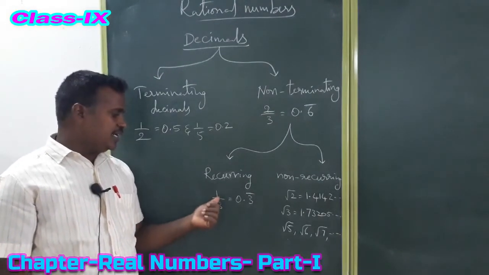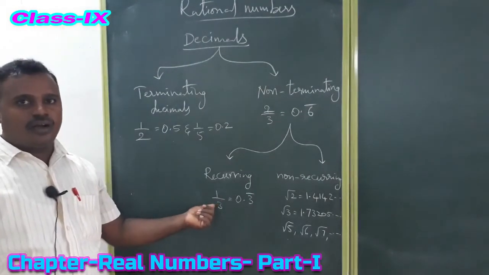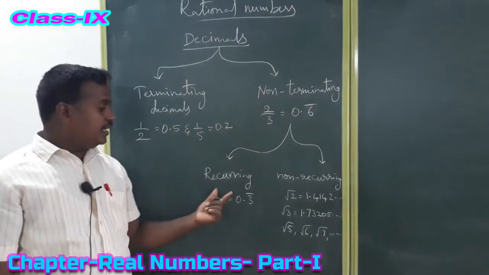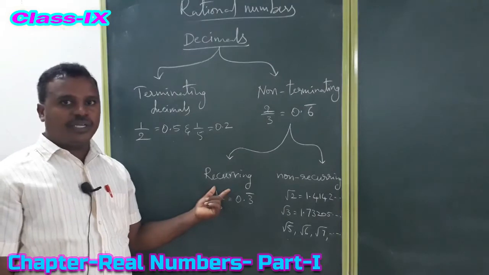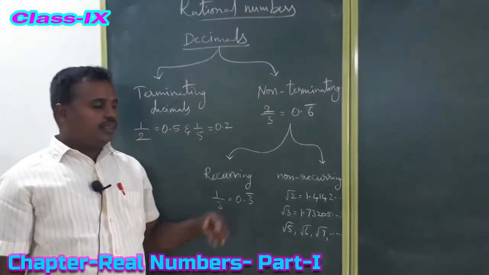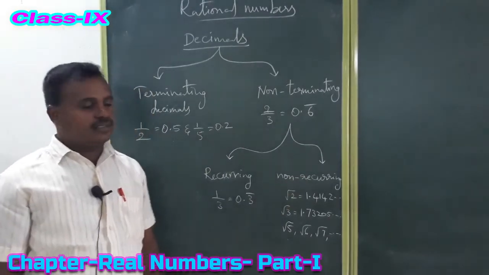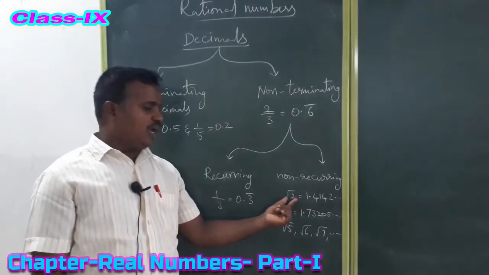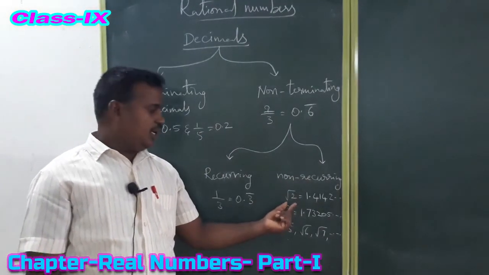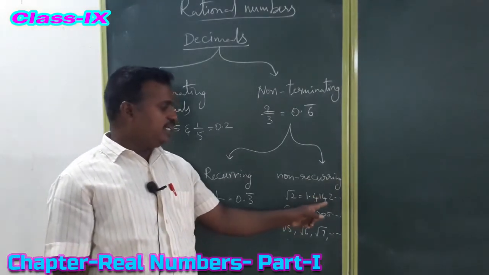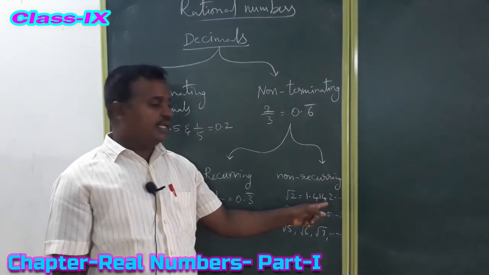That type of decimals we call non-terminating recurring decimals. And the second type is non-terminating non-recurring decimals. These are like root 2. If you see the value of root 2, it is going on only, but it is not repeating, not recurring.